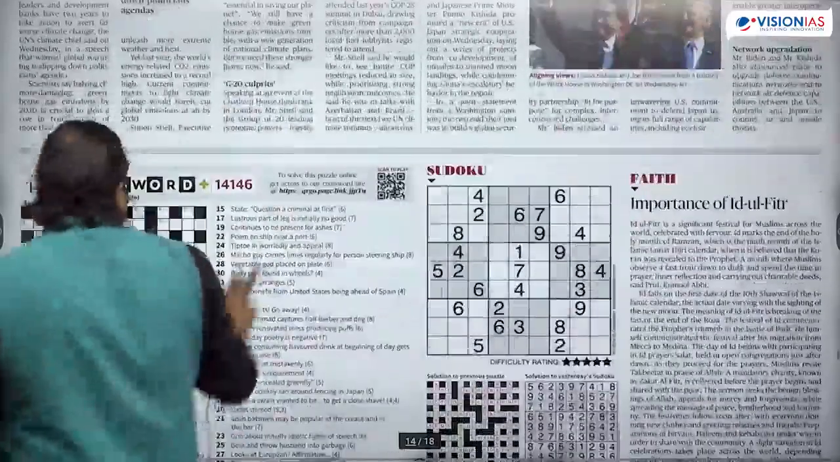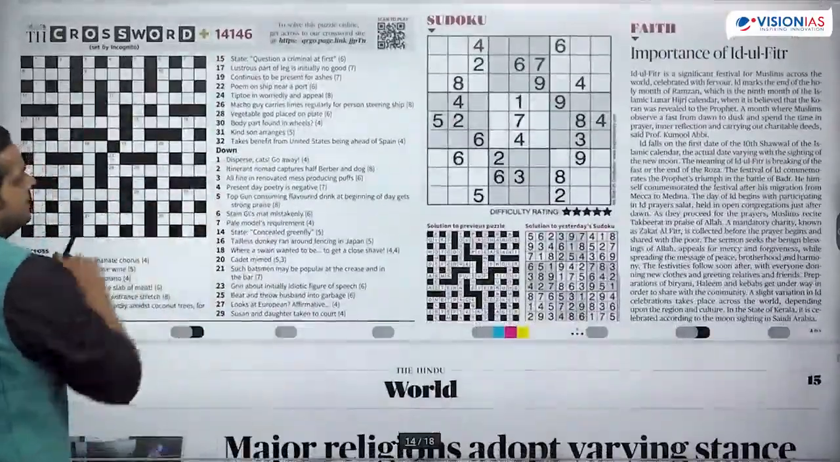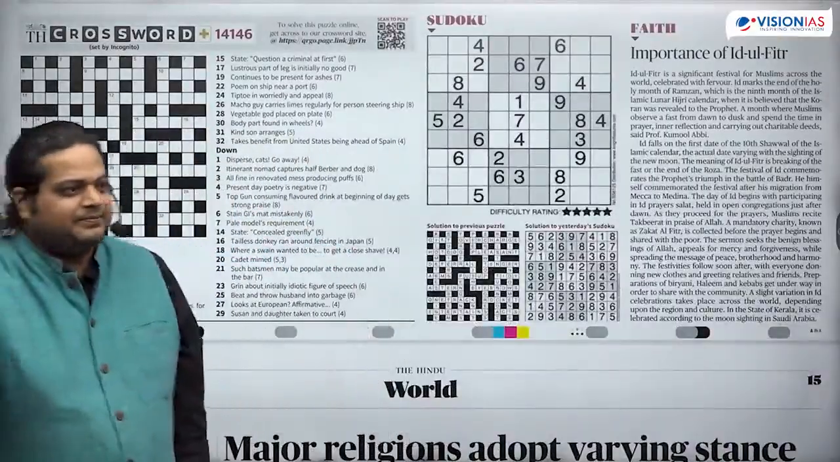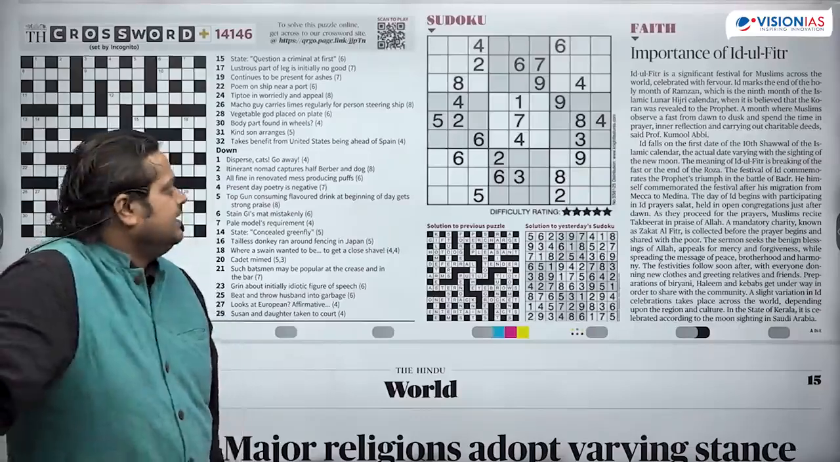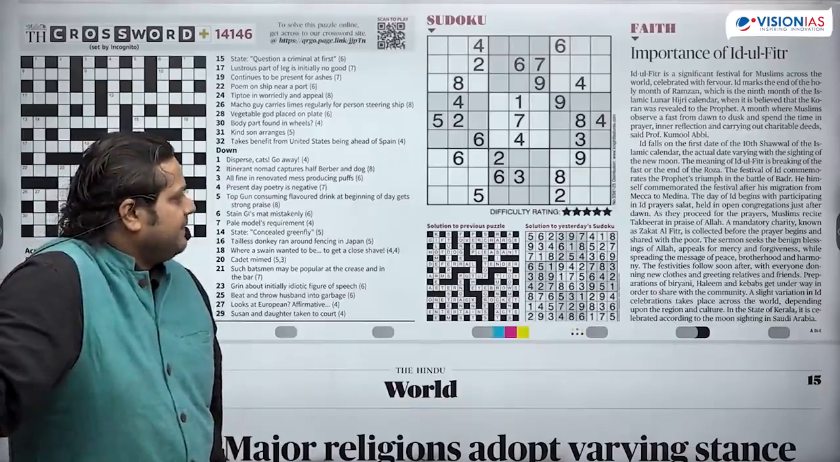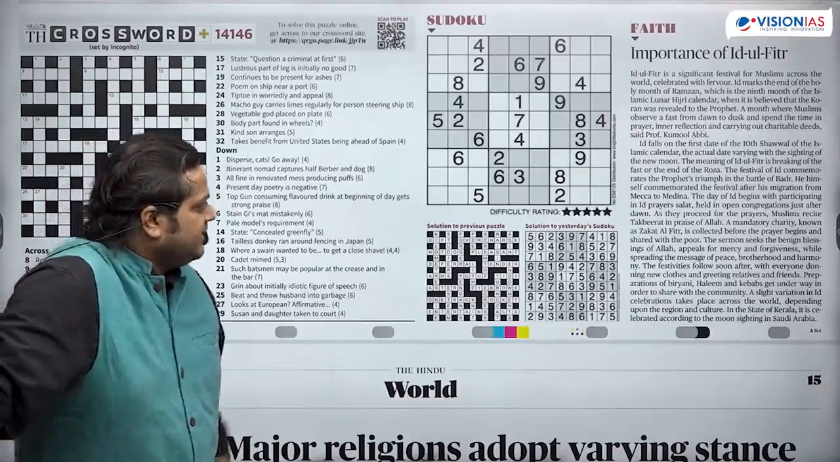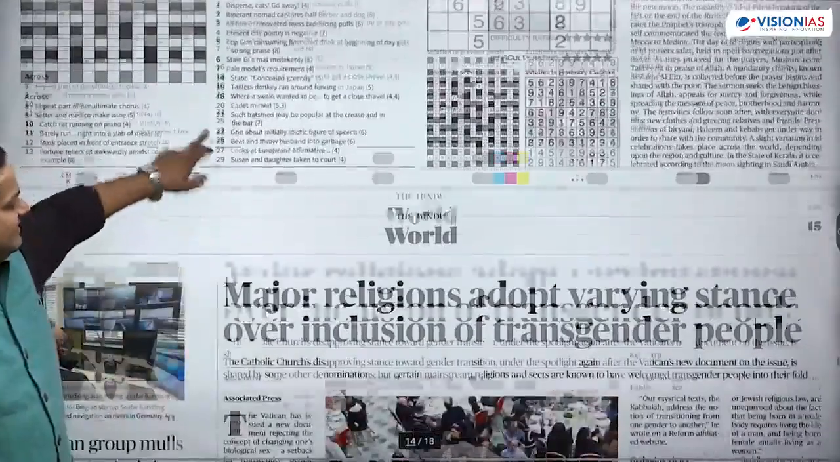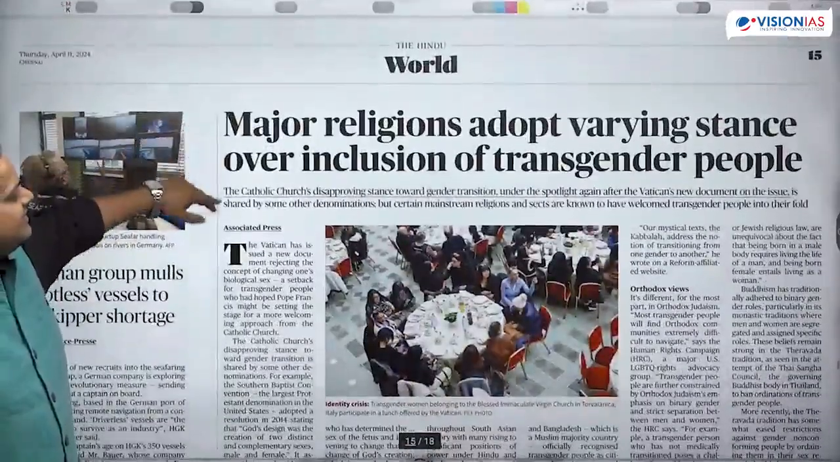Then this crosswords and Sudoku. Sudoku is very important for mental exercise. It is quite good and should be done every day. But its difficulty rating is very high, so that won't happen today. So we need to wait for the next day.